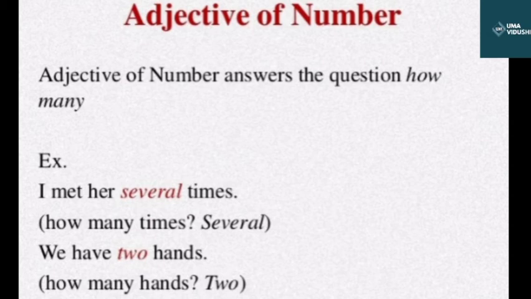Okay, for example, I have 5 oranges. How many oranges do I have? 5. I stood second in the examination. Most men work hard to earn. Several visitors could not get entry in the stadium. So in all these sentences, 5, second, most, several are examples of adjective of number.